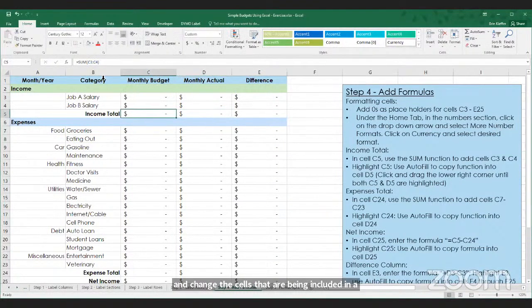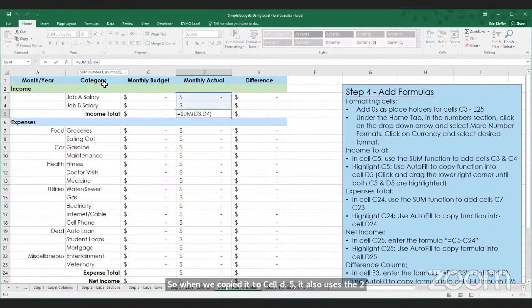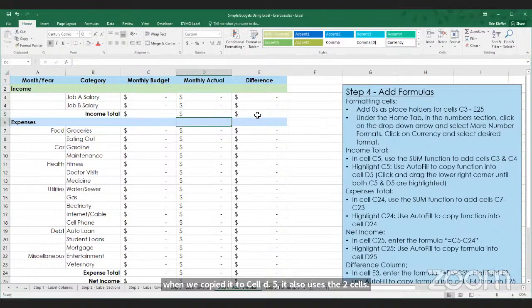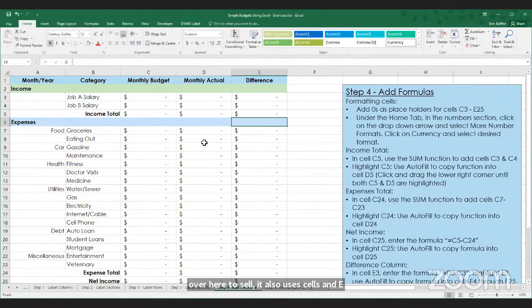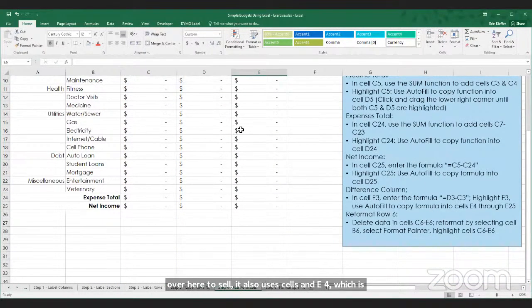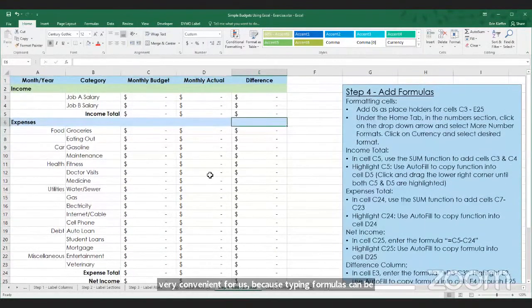In this case, this formula used the two cells immediately above the cell in question. So when we copied it to cell D5, it also uses the two cells immediately above D5. And the same when we copy it over to cell E5, it uses cells E3 and E4, which is very convenient for us because typing formulas can be exhausting.